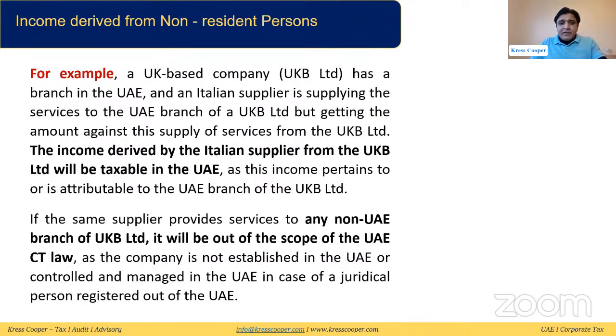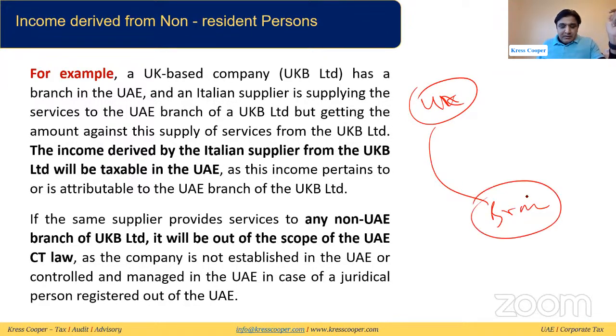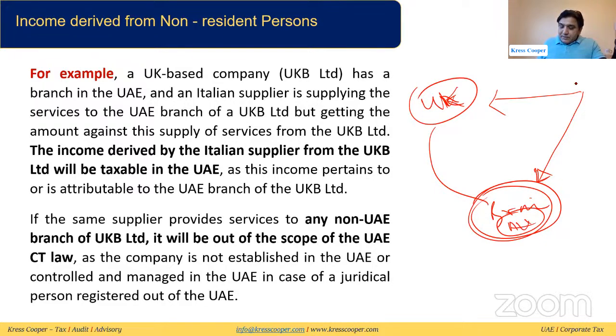This is a UK company. This UK company has a branch in the UAE. There is one Italian supplier. This Italian supplier is supplying goods and services to this branch, but getting this money from the UK company. Since these goods or services are being supplied to this UAE branch, it means this Italian supplier is earning income from this branch of the UK company. Income is attributable to this branch.